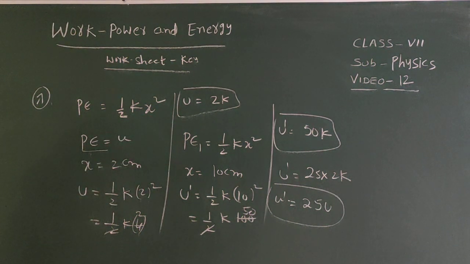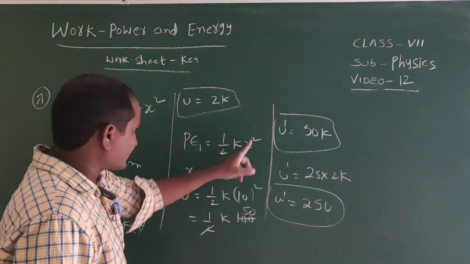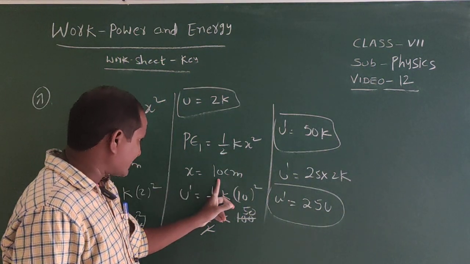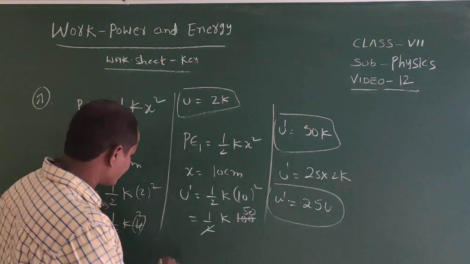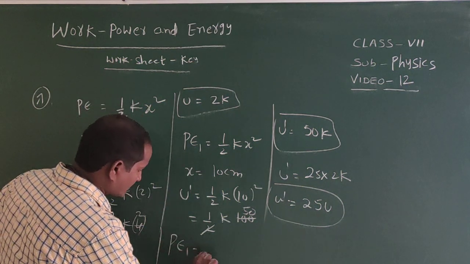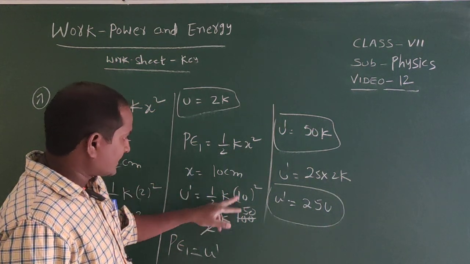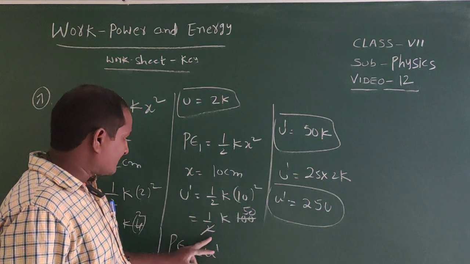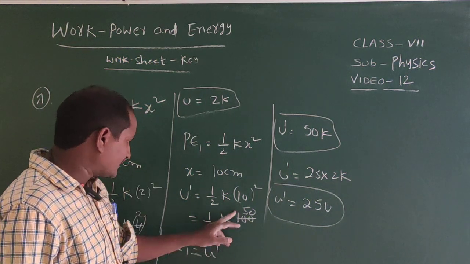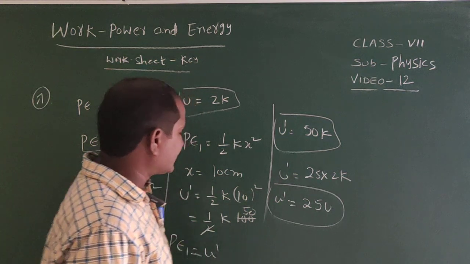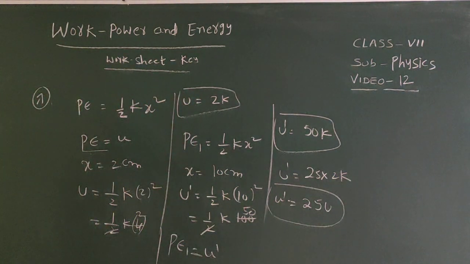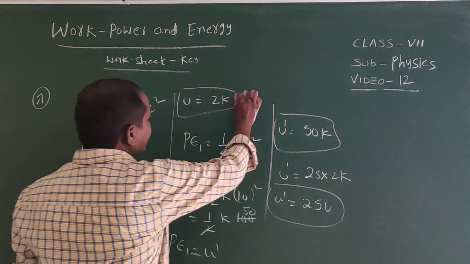In the next case, the spring is stretched 10 centimeters. Then find the new potential energy. So we can write P1 equal to half into K into x square. From this equation, x equal to 10 centimeters. So here P1 equal to U dash. So U dash equal to half into K into 10 square, 100. So half into K into 100, that is 50. So here U dash equal to 50K. 50K we can write 25 into 2K.